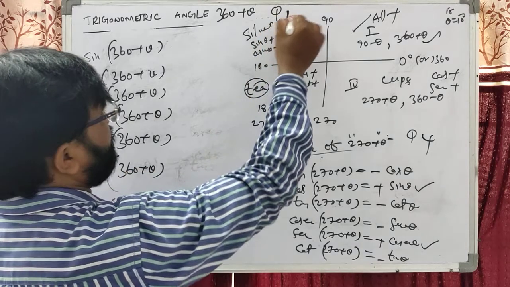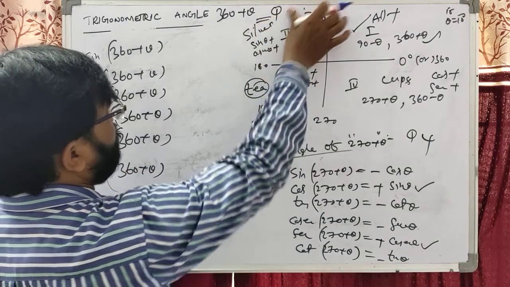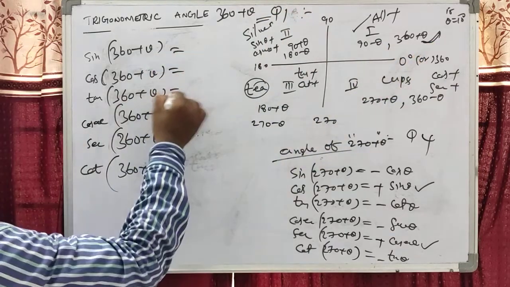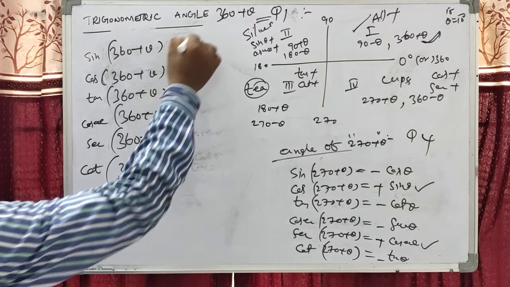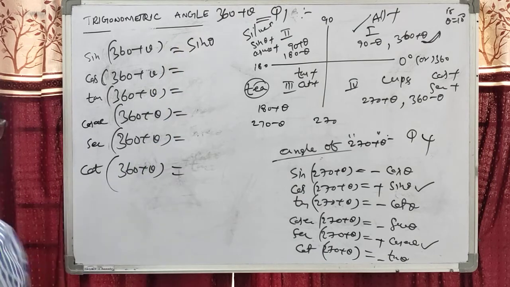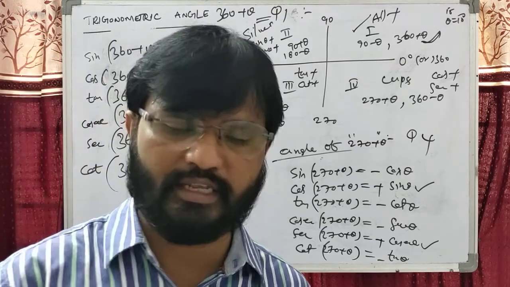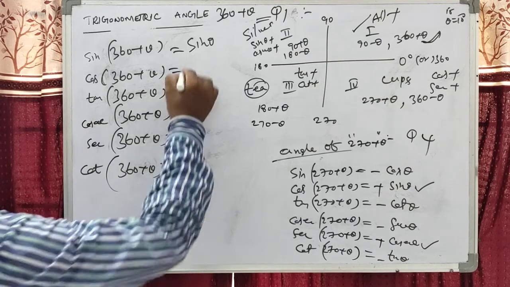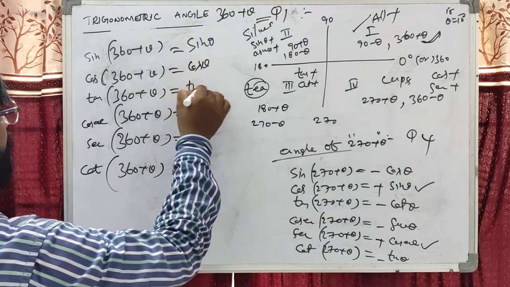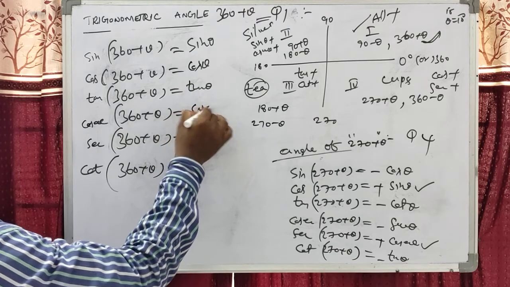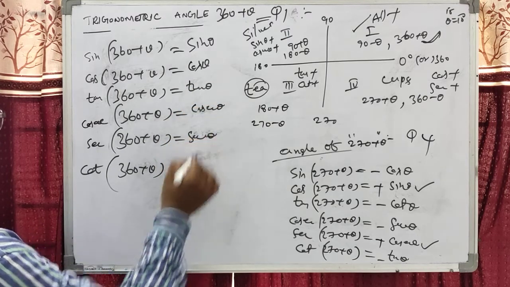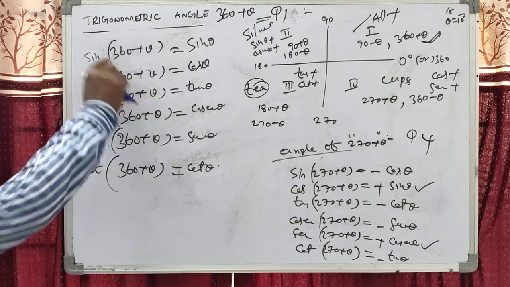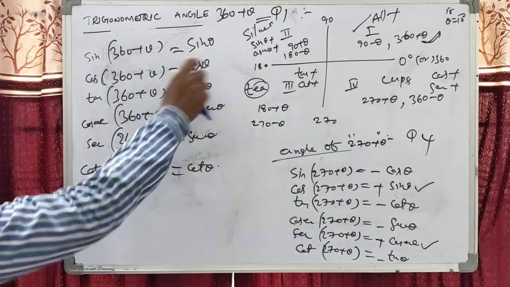Here, dear students, 360 is in Q1. In Q1 all are plus. The sine becomes sine theta, either for 360 plus or 360 minus, or 180 plus theta or 180 minus theta. Sine will become sine. This is the cos theta, tan theta, cosecant theta, secant theta, cot theta. Okay, my dear students, the 360 plus theta sine gives sine, cos gives cos, tan gives tan.